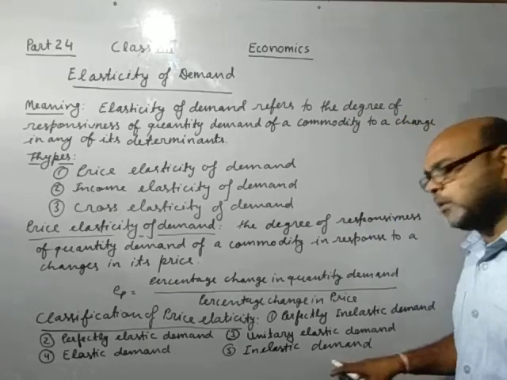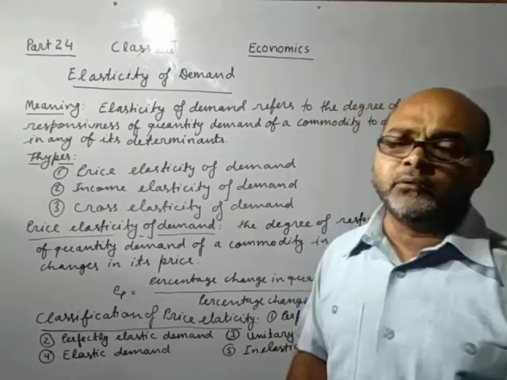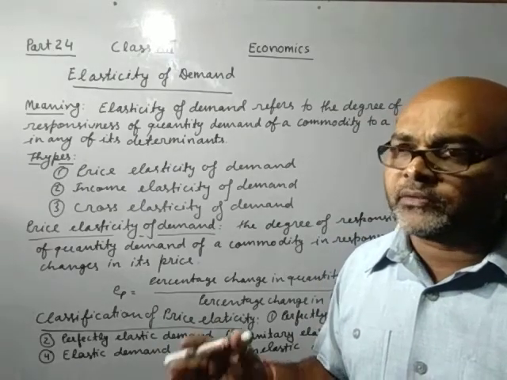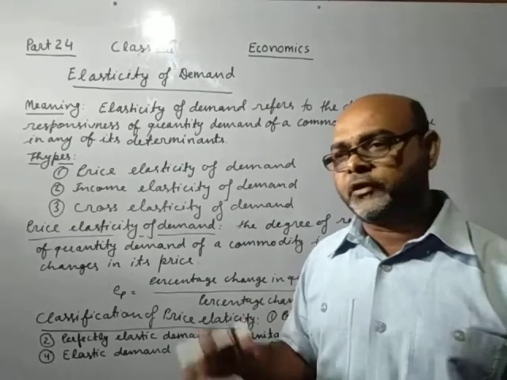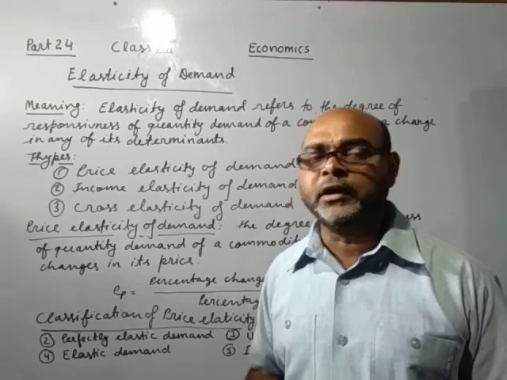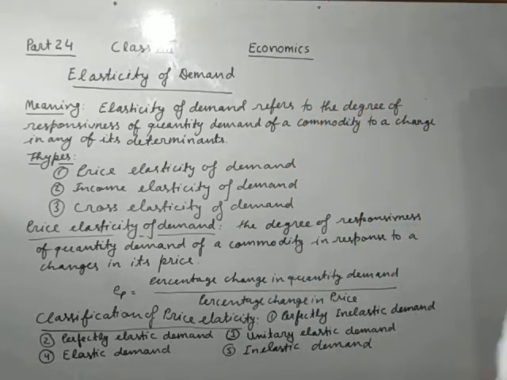In inelastic demand, in whatever ratio the price falls, demand increases in a smaller ratio. Price falls 30%, but demand increases only 10%. So here the increase in demand is less than the decrease in the price. So that is called inelastic demand.